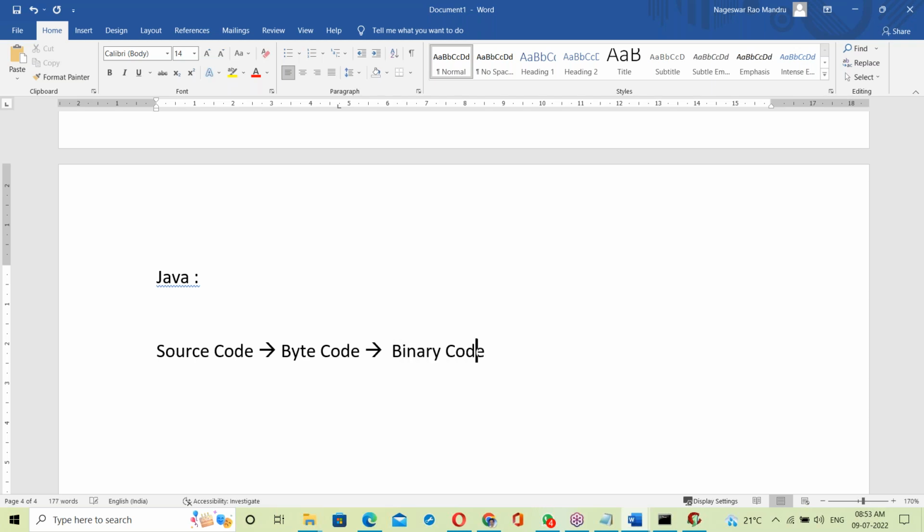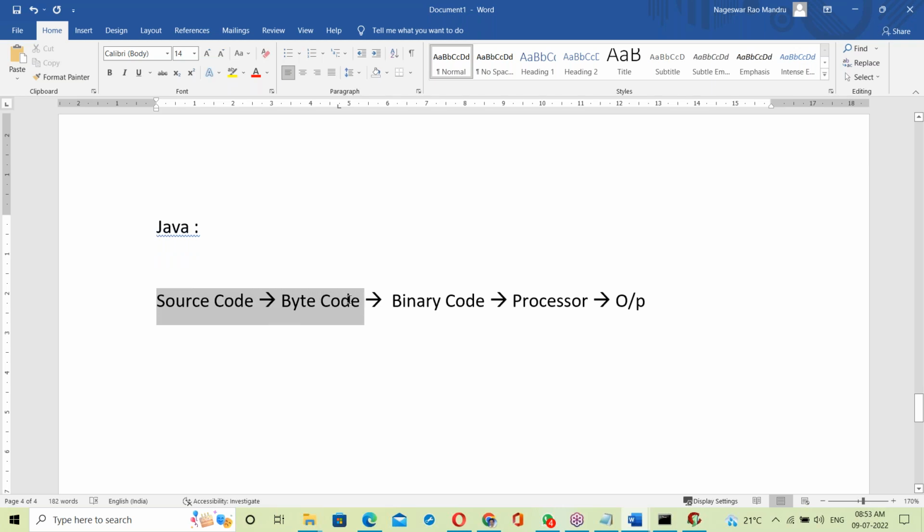Bytecode converts into binary code. That binary code is given to the processor, so the processor finally generates the output here. See, source code converts into bytecode. That bytecode converts into binary code. That binary code is given to the processor, which finally generates output.